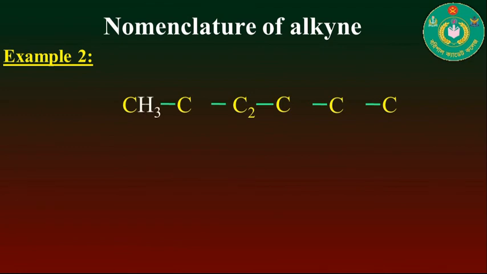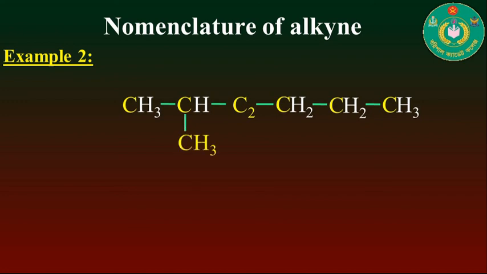Here you see that 2 carbons are present combined, so you cannot understand where the triple bond is present. So this type of compound can be easily understood by its structural expansion.